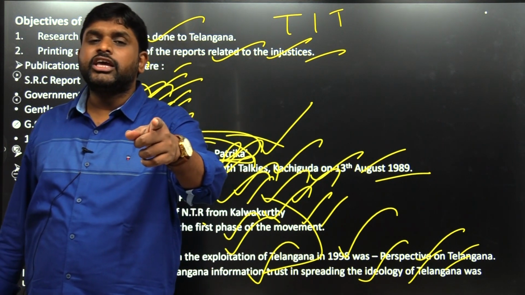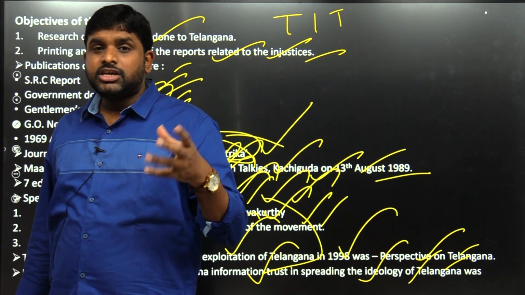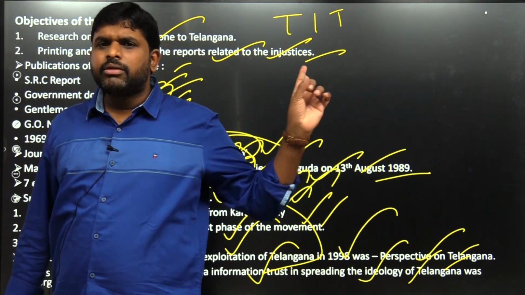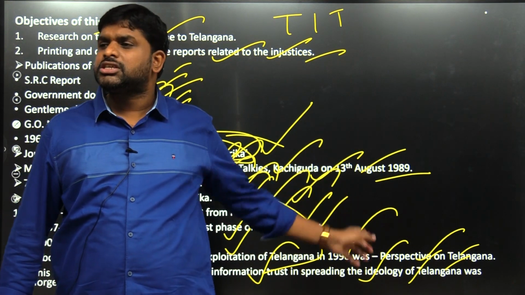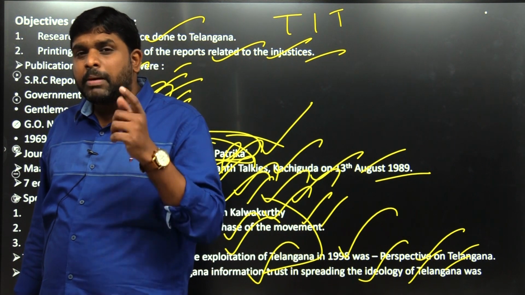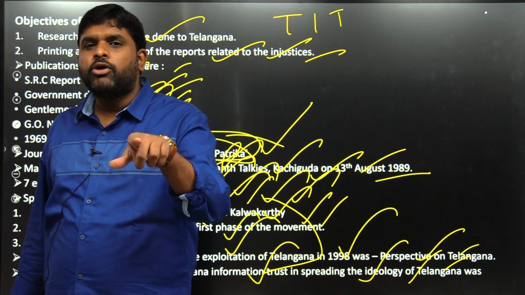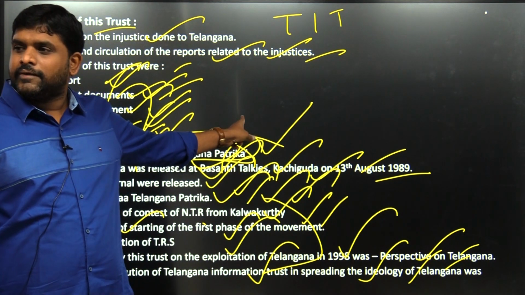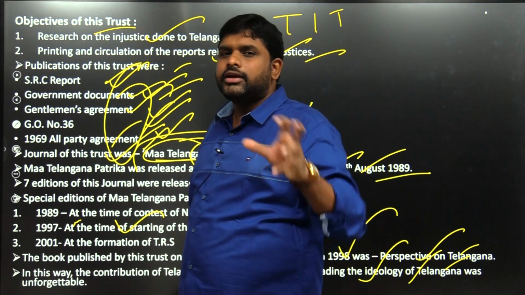Compulsorily, in your general essay you can get a question on data protection. Nowadays, the issue is about data protection. Information is also data. In that one paragraph, you can write about the Telangana Information Trust, which is providing data to the public. When the data is provided to the public, then the public will agitate. Without the data, the people will not agitate. So the data is very important. It is proven by the trust. How you link is important. It's not about reading the content. How you link